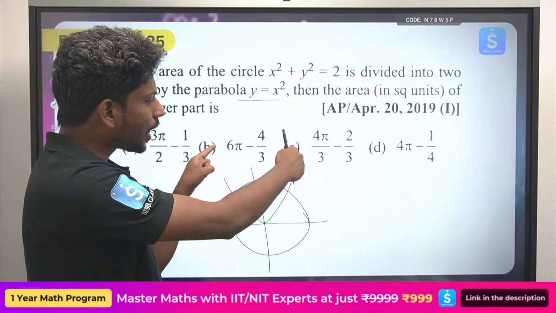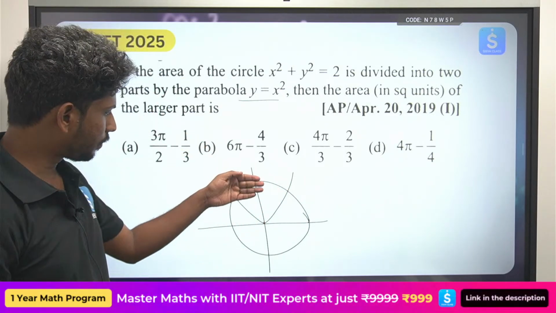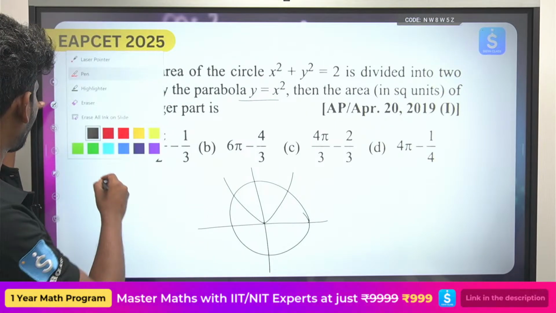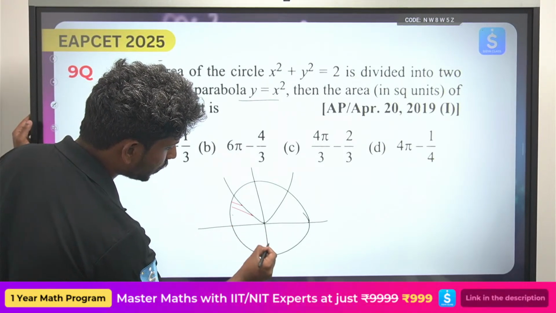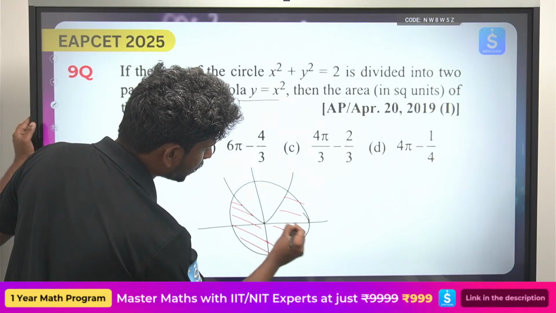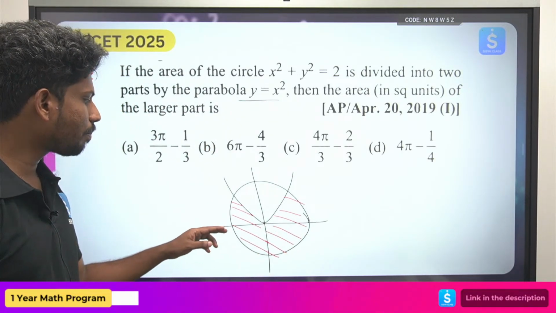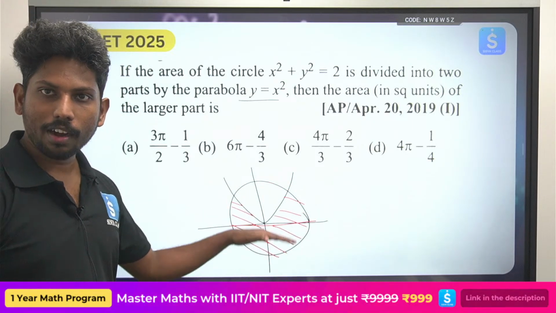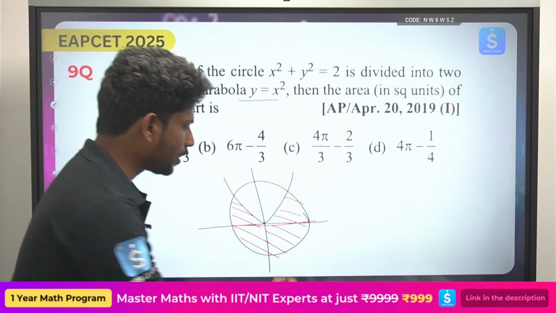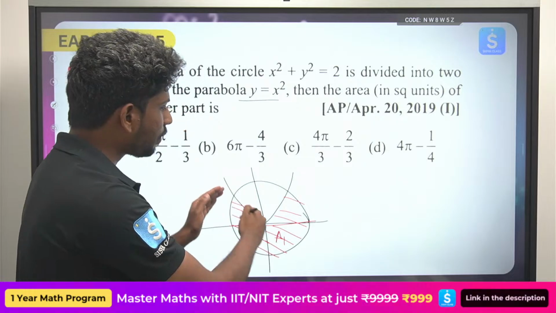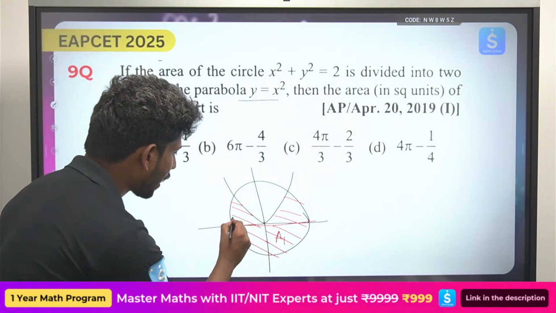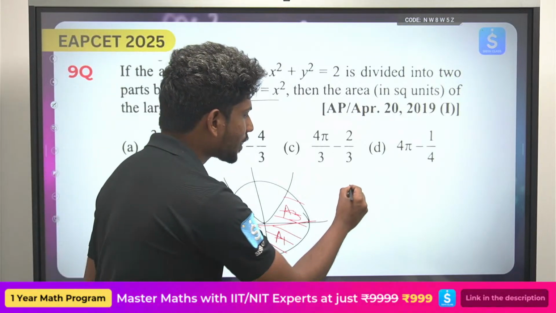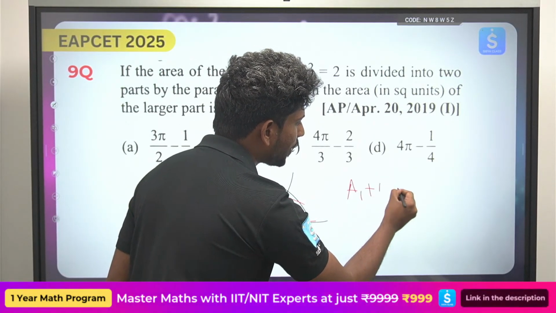So the parabola divides the circle into 2 parts, the upper part and the lower part. The area which is bigger is the bottom one, right? He wants us to find the area of this. So how do we find this out? Simple, the same question. First, the half part of the area, that is the area of the semicircle. I'm treating this as A1, and the remaining upper part I'm taking as A2 and A3. Now I'm asking what is A1 plus A2 plus A3.